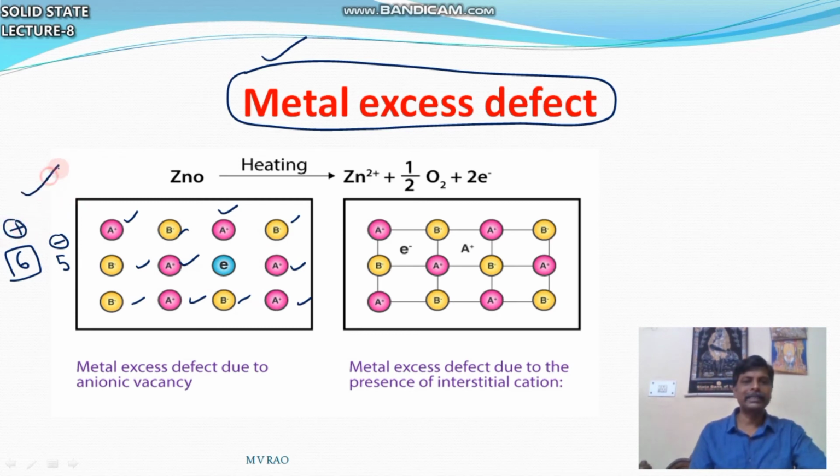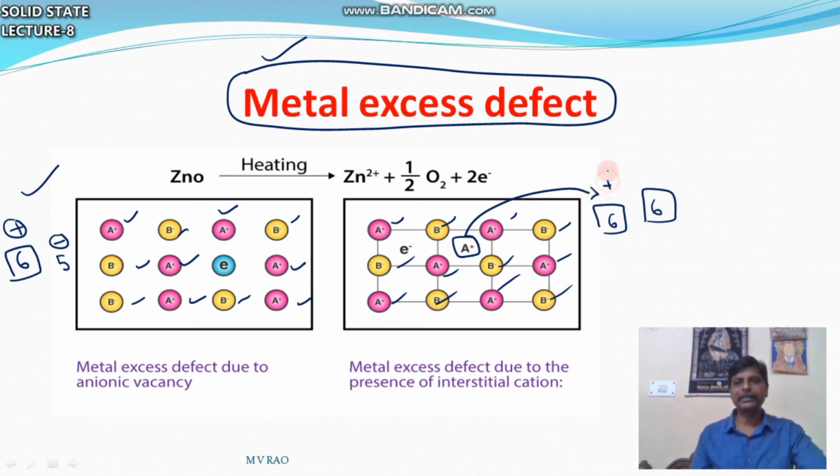So here metal is in excess. In the second example also, 1, 2, 3, 4, 5, 6 metals, and 1, 2, 3, 4, 5, 6 non-metals, plus this is also a metal. 6 plus 1 metal, 7. So in both cases, metal is in excess. These are the two types of metal excess defects.